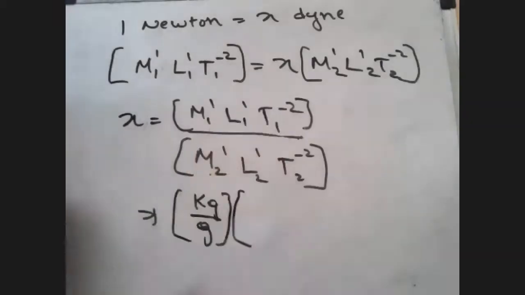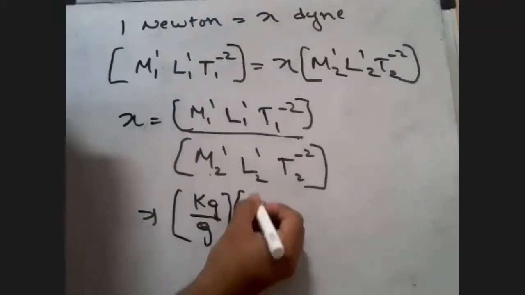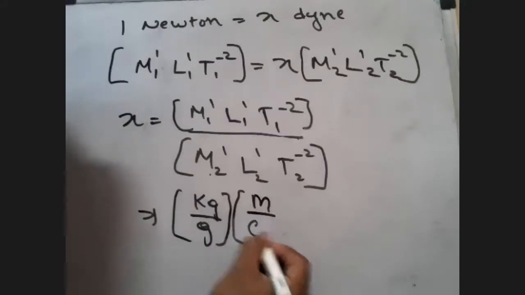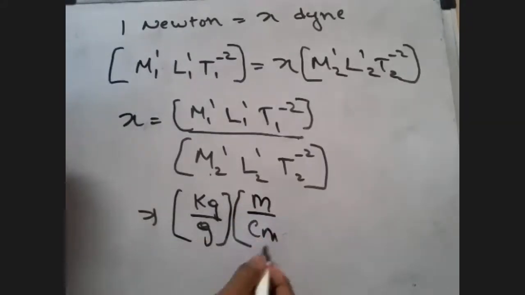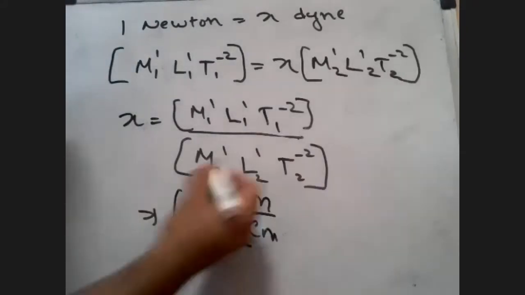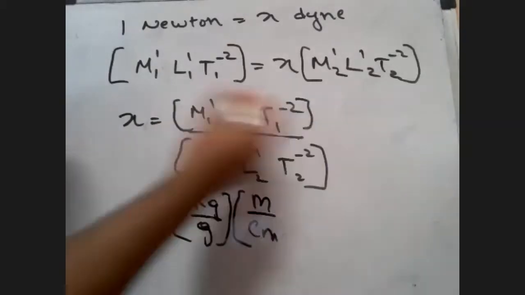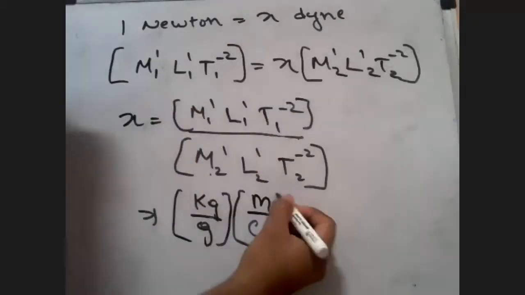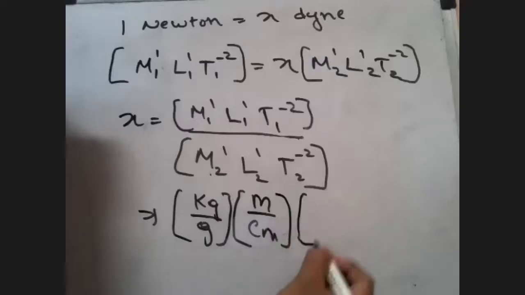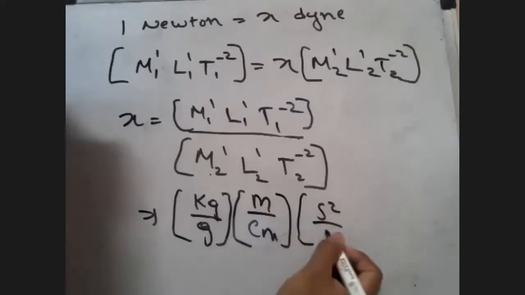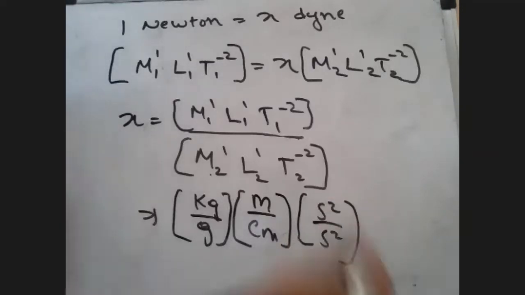Similarly, L1 was what? It was meters. L2 was what? Centimeters. Why gram centimeters? This is CGS unit. L2 belongs to CGS unit. L1, this upper numerator, belongs to SI unit. So you can see what I'm doing here. And both of these in seconds are basically the same in both the systems.